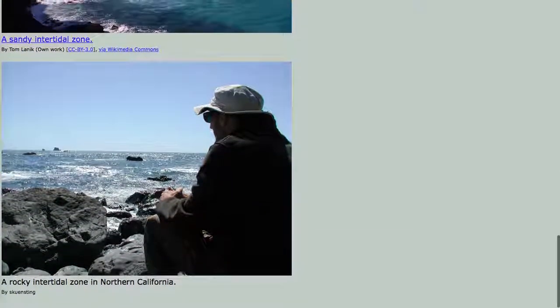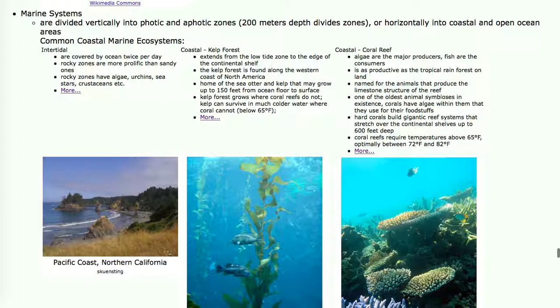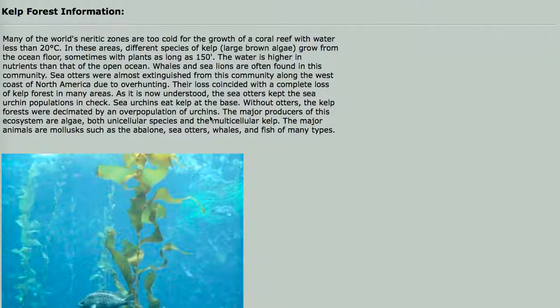And this is me on a rocky intertidal zone in Northern California, sitting in a place where if I had sat there for another 3 hours, I would have probably been underwater. So intertidal zones are the place between the high and the low tide marks at the beach. The coastal zone, that's the kelp forest, is different than a coral reef.